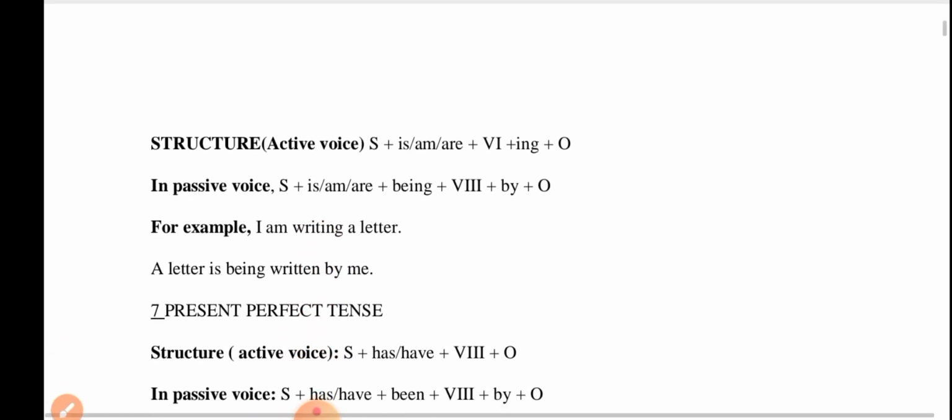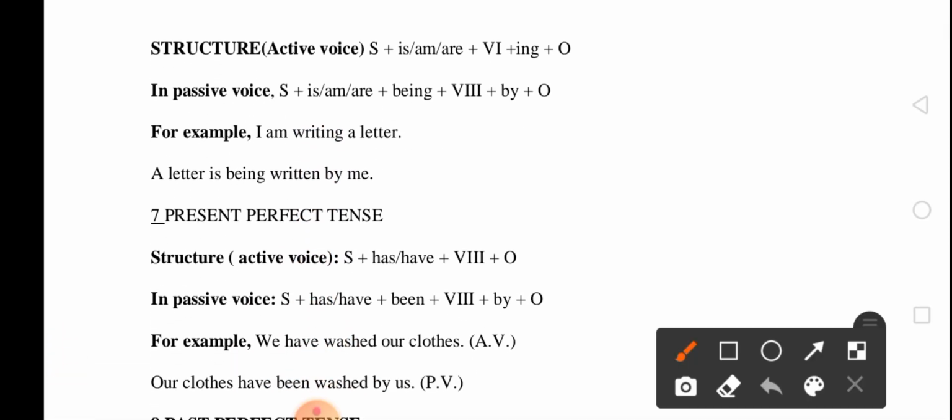Look, present continuous tense. In present continuous tense, the structure of the active voice is subject plus is or am or are plus verb 1 plus ing plus object. In passive voice, subject plus is or am or are plus being plus verb 3 plus by plus object. This is the structure of the active and the passive voices in present continuous tense.